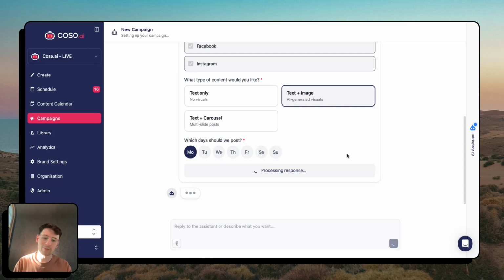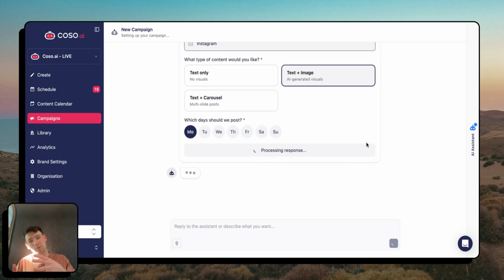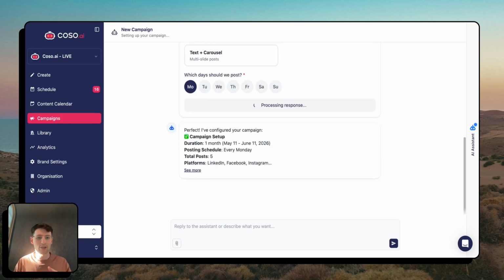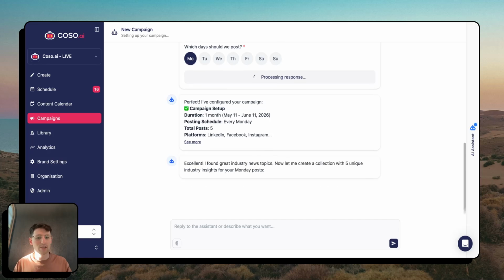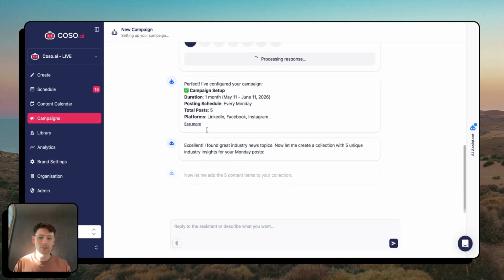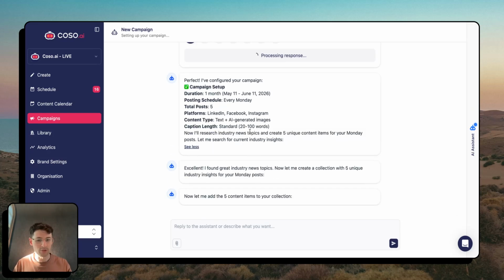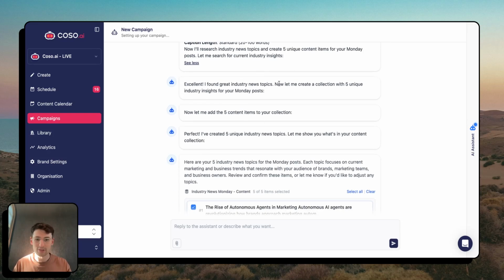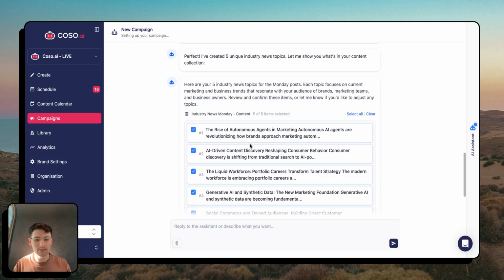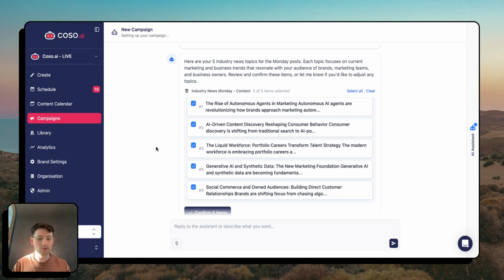Great. Cool, submit. So based on all that information, Koso is going to come up with some draft topics for me about the campaign. It's going to do a bit of research, figure out what we can talk about in terms of industry news, and then draft an initial post. You can see here it's reiterating the setup back to me, found some industry topics, and added them to a collection for me. So, 5 different industry topics.